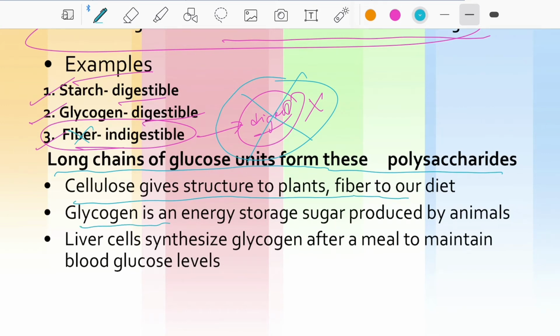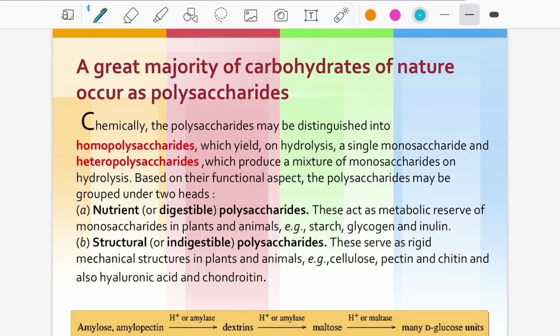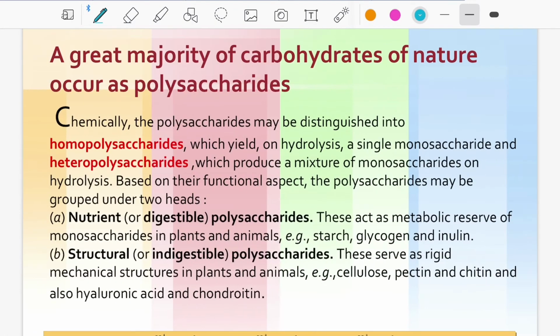Glycogen is an energy storage sugar produced by animals. Glycogen is stored in liver cells. Liver cells synthesize glycogen after a meal to keep blood sugar levels constant. A great majority of carbohydrates in nature occur as polysaccharides.